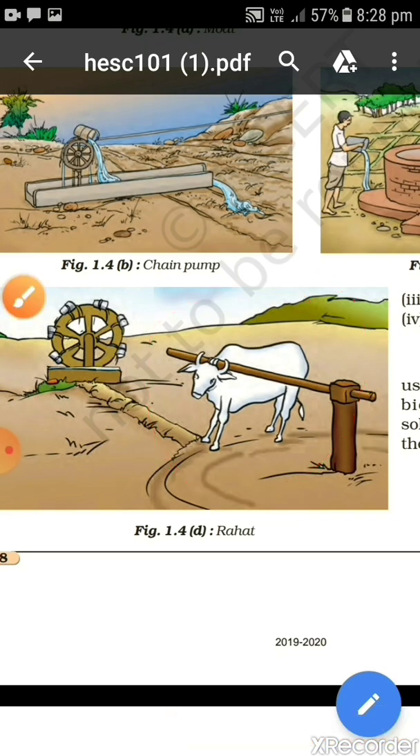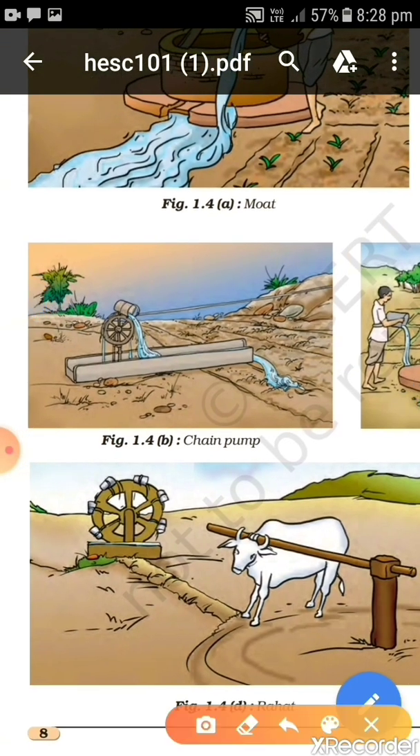It is cheaper but not a very efficient method for irrigation. And in the chain system, as you are able to observe, one chain-like wheel is there, and with this chain, a bucket is able to fetch the water from the source of irrigation and directly throw that water onto this slope, and with the help of this slope water goes to the crops. So all this work is carried forward with the help of the chain only. That is why its name is chain pump.